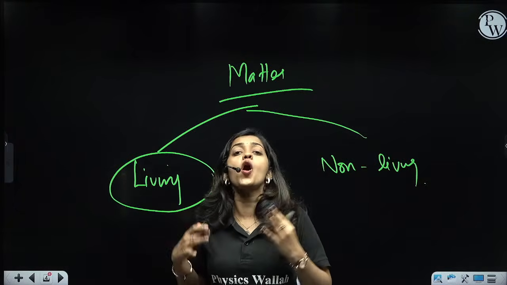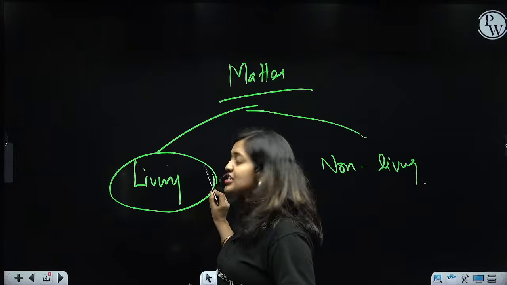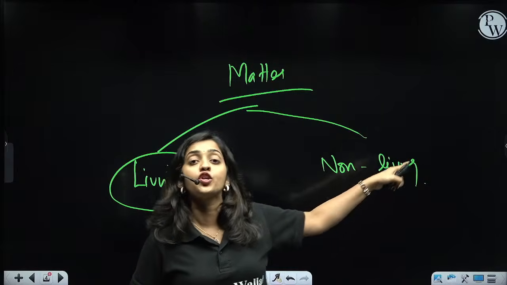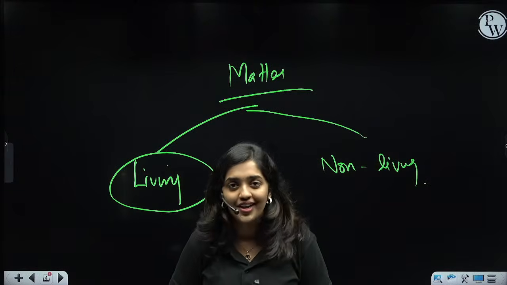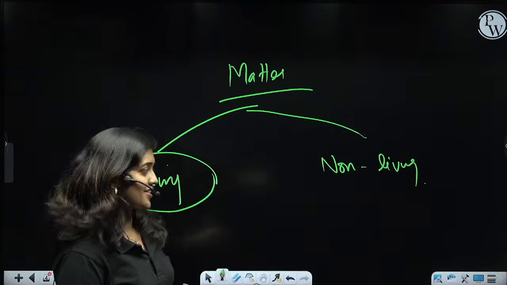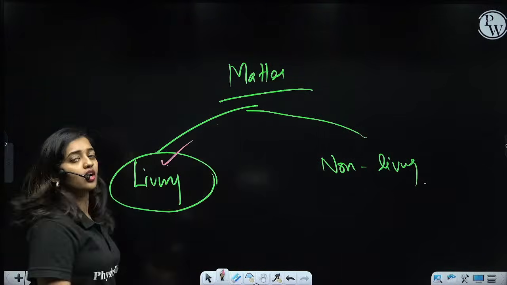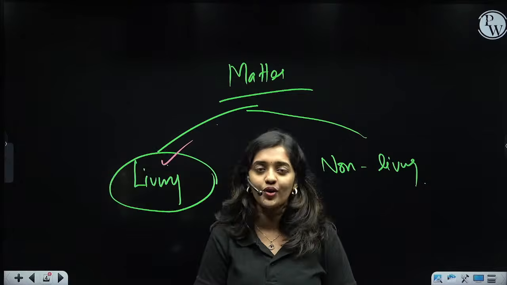These properties separate them from the non-living category of matter. Our chapter is regarding this living matter, so our chapter name is Living World.